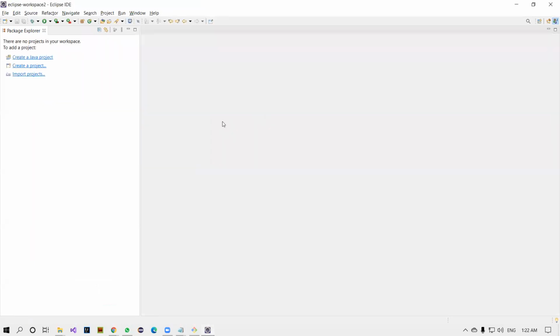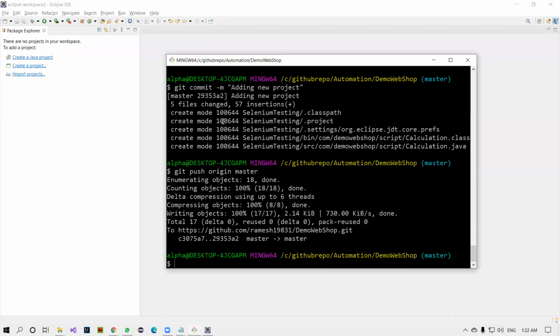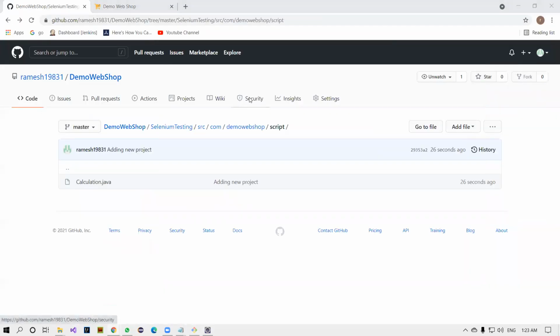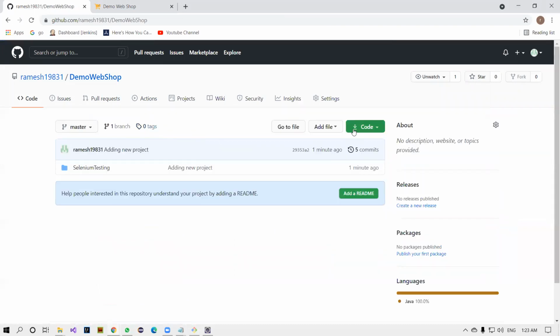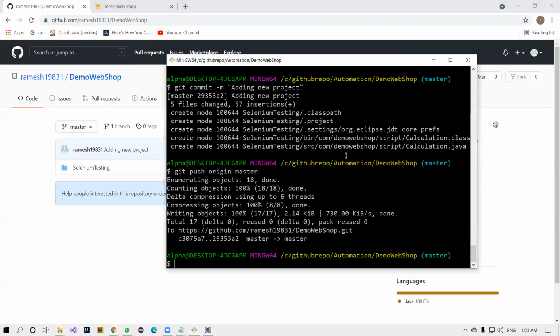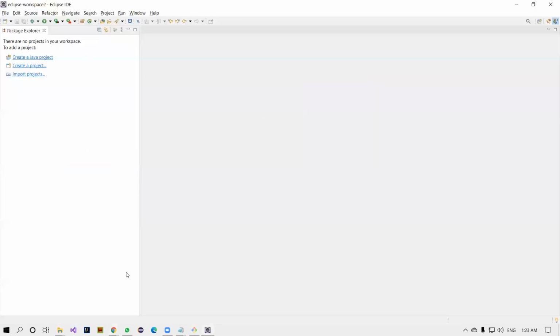Remove this fellow. Now the actual thing is coming. In real time, what happens here? You don't need to have any local project. You just log in with your credentials to the GitHub account and copy this URL. No need to create any local repository like git init and git clone.